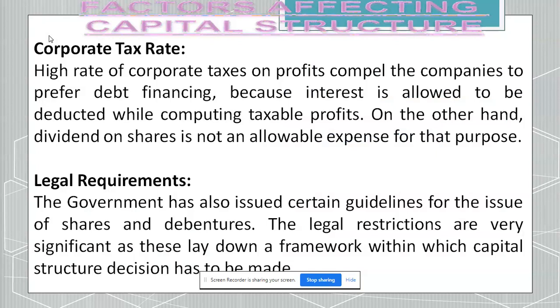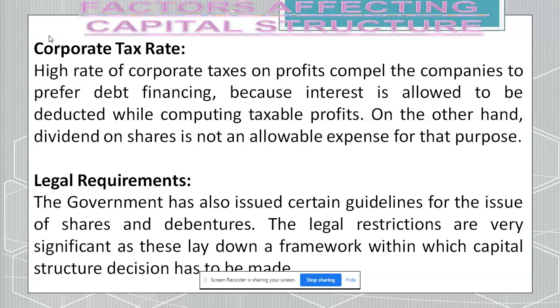Okay. We have been seeing factors affecting capital structure. So there are final 2 points which are left out that we will see now. Corporate tax rate. High rate of corporate taxes and profit compel the company to go for debt financing. So when we go to debt financing, what happens? You deduct the interest, then you pay the tax.